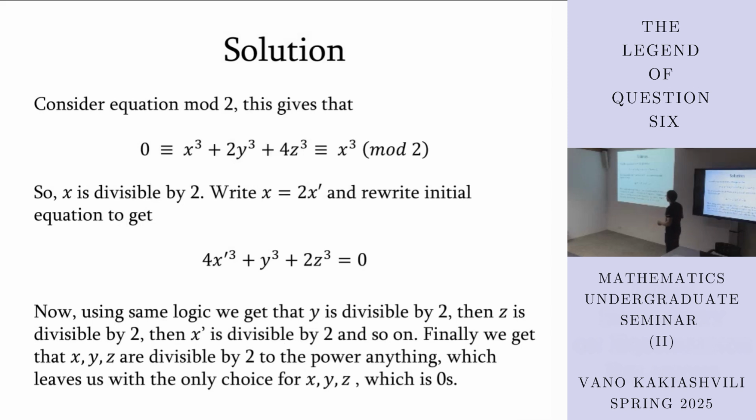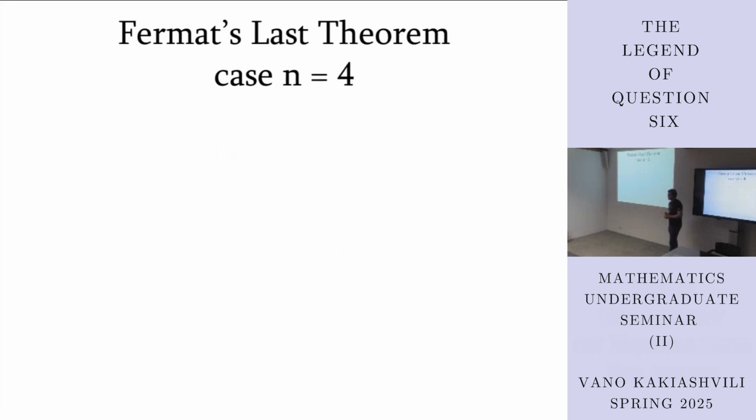Now let's do another. Fermat's last theorem. I'm sure that most of you know what Fermat's last theorem is. It was an unsolved problem for a lot of time, like 350 years, and Andrew Wiles was finally able to solve it after 30 years of research and hard work. We're going to consider the case for n equals 4. And let's try to prove it.